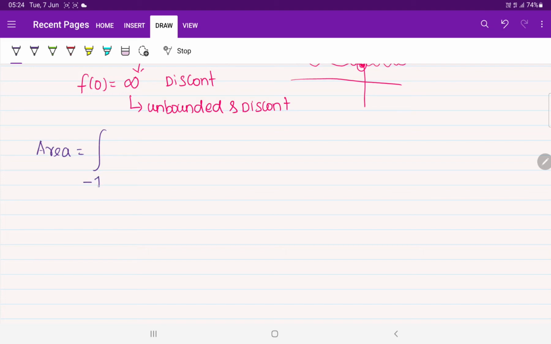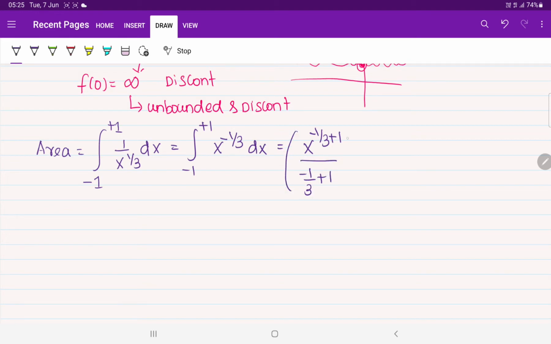So the given limit is minus 1 to plus 1, whereas the function has been defined as 1 by x power 3 into dx. Or you can also bring it to the numerator: not 1 by x power 3, that will be x power 1 by 3, into dx. You can also define directly minus 1 to plus 1. Tell me what will happen? x power minus 1 by 3 integration. This will give you x power minus 1 by 3 plus 1 upon minus 1 by 3 plus 1. Limits will be approaching from minus 1 to plus 1.